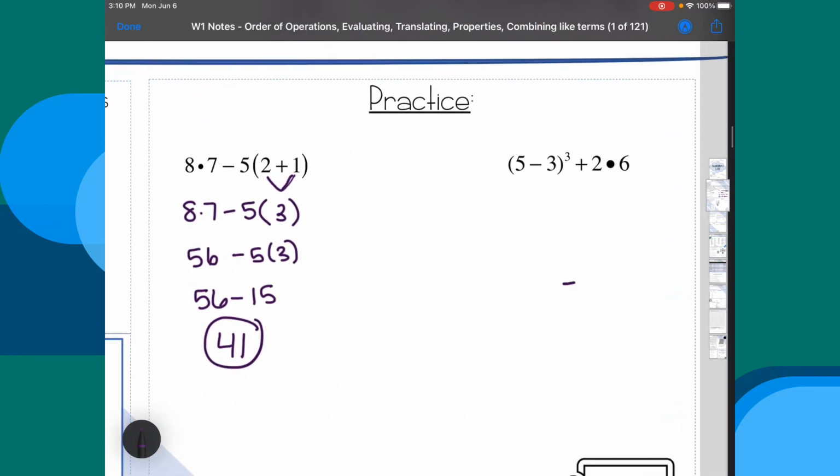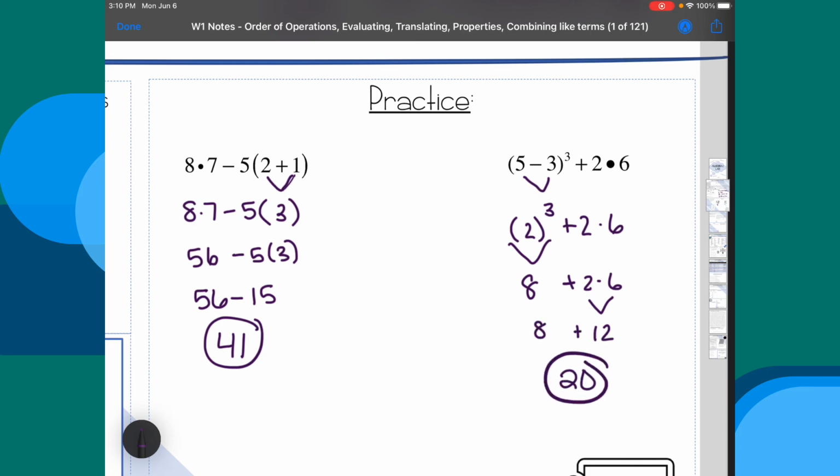Here's a second example that's really similar. We have exponents, subtraction, addition, and multiplication. So again, we start inside the parentheses. We get 2 to the third power. Then we're left with exponents, addition, and multiplication. So we'll next do our exponents. That gives us 8 plus 2 times 6. We're left with addition and multiplication, so multiplication would be next. And then we'll finish off by adding those two numbers together.